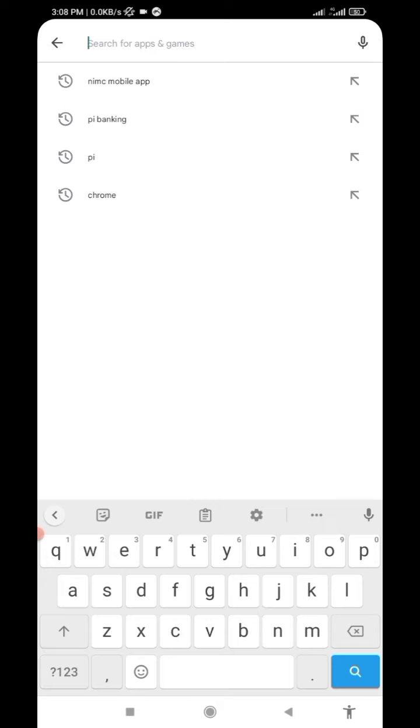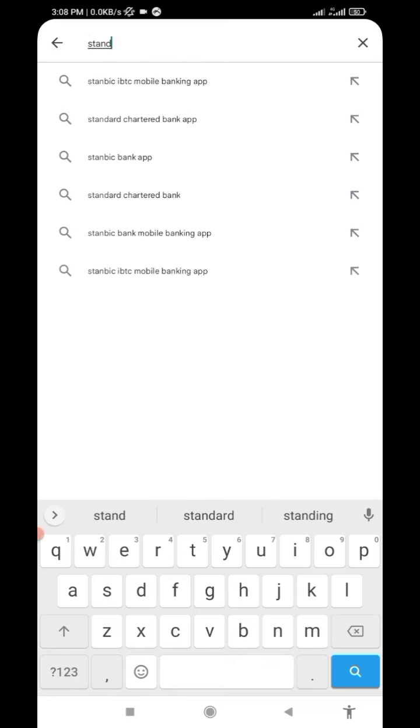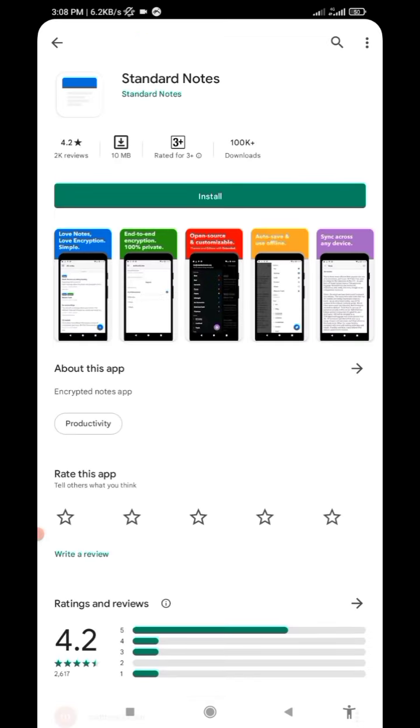In order for you to understand, just watch me. First, we'll be searching for Standard Notes here. This is the Standard Notes app. Then install it.